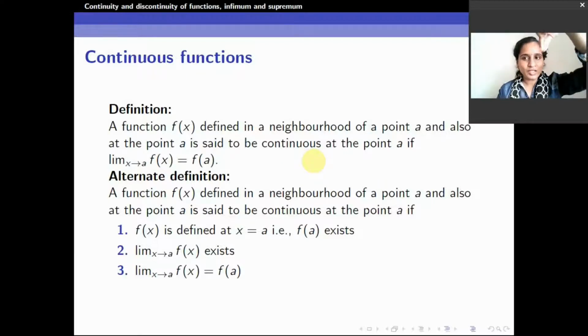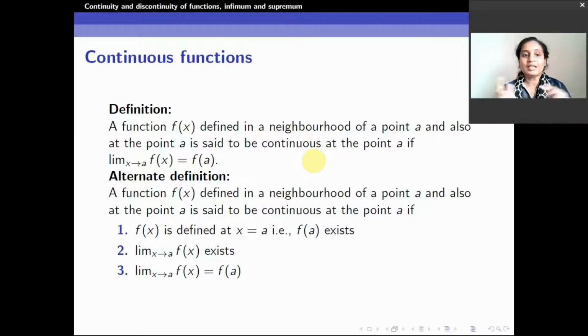That means if I am talking about continuity at a point, when I say the function is continuous at the point, that means at that particular point the function does not break. What do you mean by the function breaking? Breaking means there are two pieces at that particular point. That means it comes here, there is a cut and it goes on some other line. Continuous means if I go from the left hand side I will reach the same point, and if I go from the right hand side I will also reach the same point. That is what we mean by saying the function is continuous at a point.